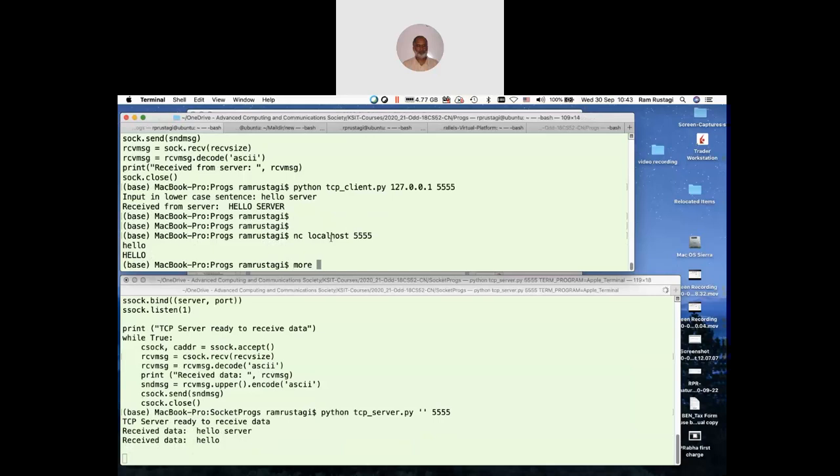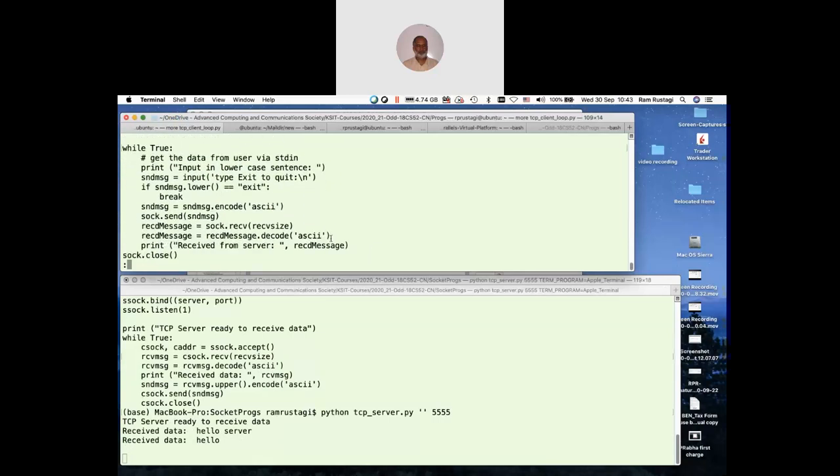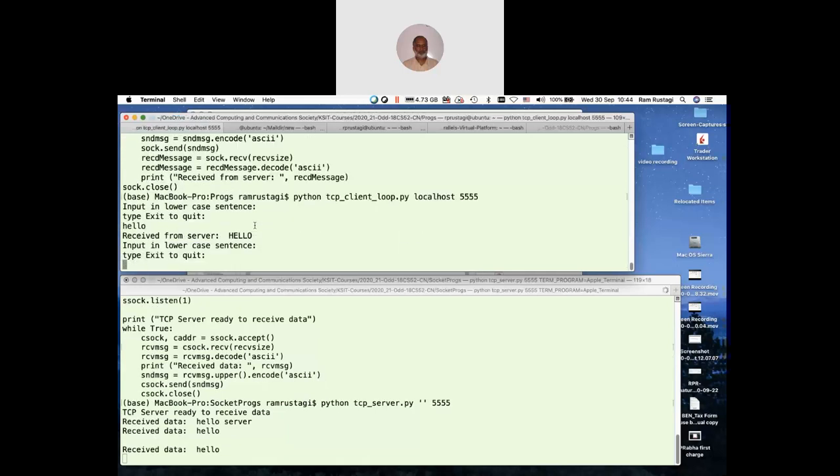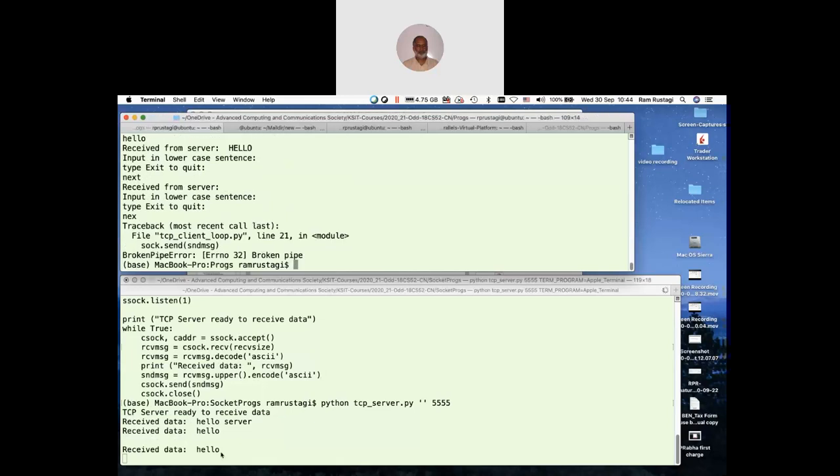I have also written a program called TCP client loop. You see, this client keeps running till I type exit. Now if I run this, but my server handles only one message, after the second message it will encounter an error and the client program will close. Let me try to run that. Hello, and I say next. See, the program closes because the server has closed the connection.